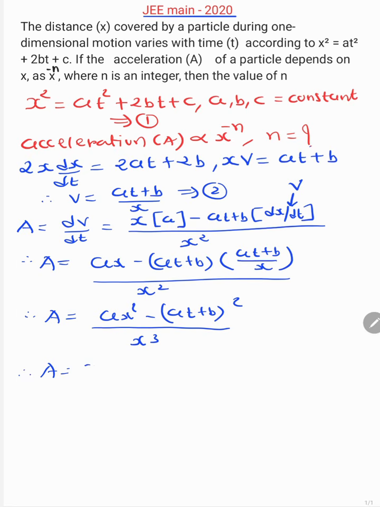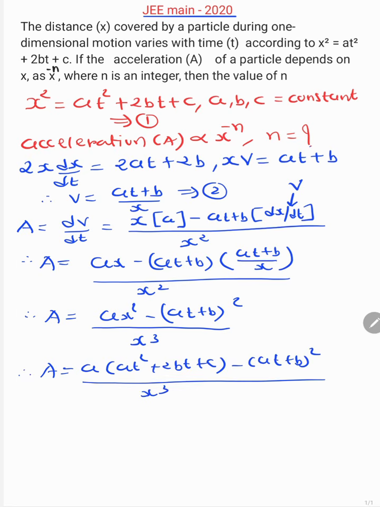So acceleration is equal to a. Now substitute value of x square from equation 1. X square is equal to at square plus 2bt plus c, minus at plus b whole square upon x cube.